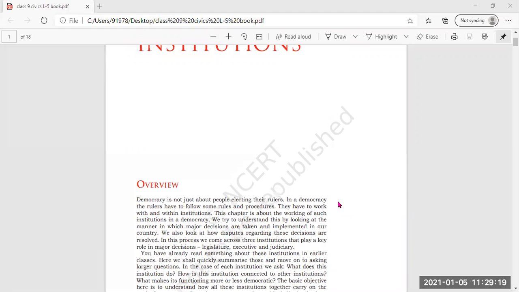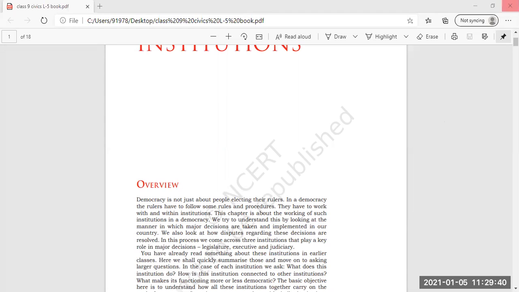And the most important thing is that the state should have sovereignty. That means it guarantees the people freedom from external control and independence. That is called sovereignty. Clear? So this is the intro of the first topic, what is the government.